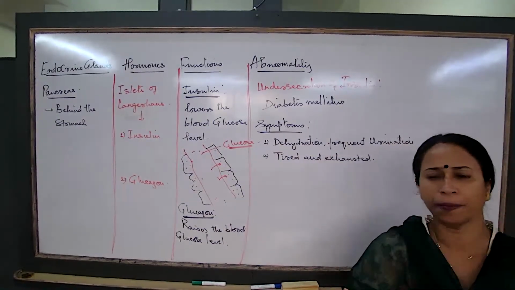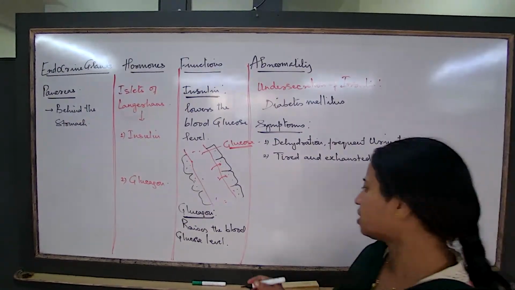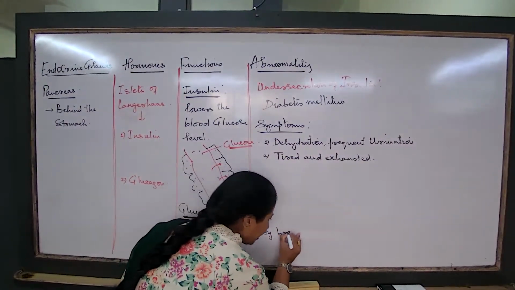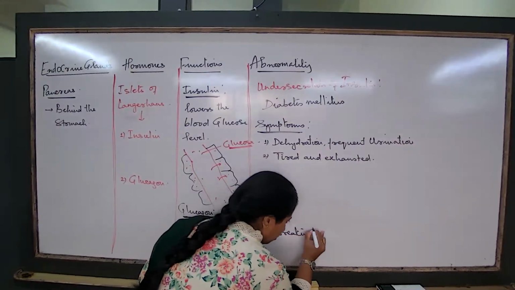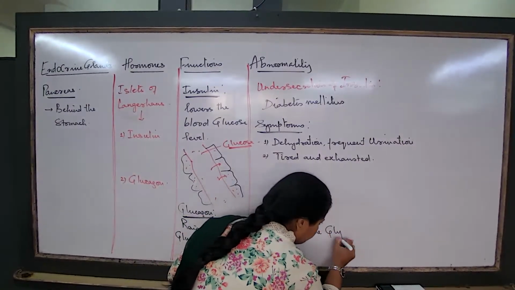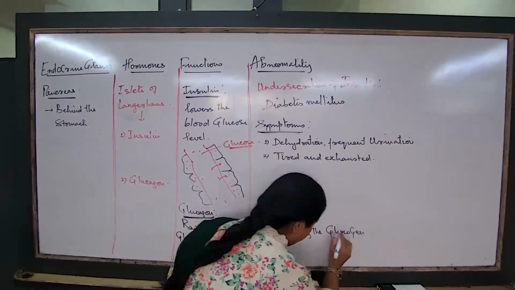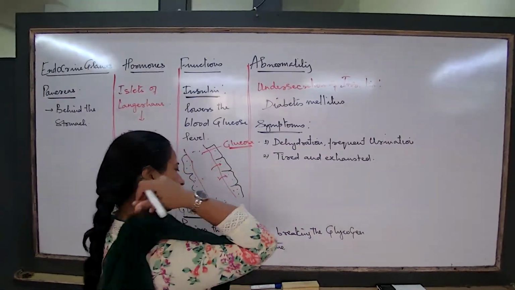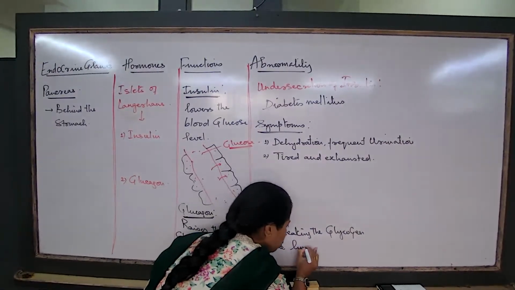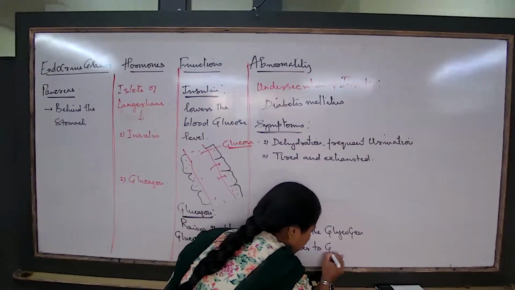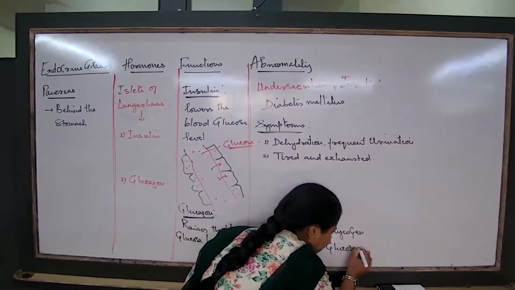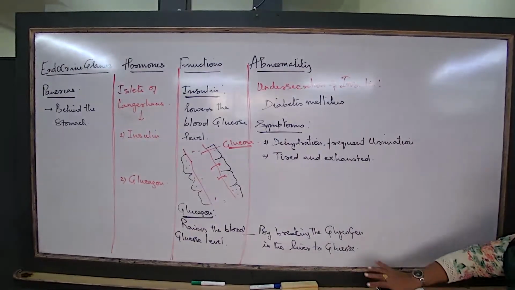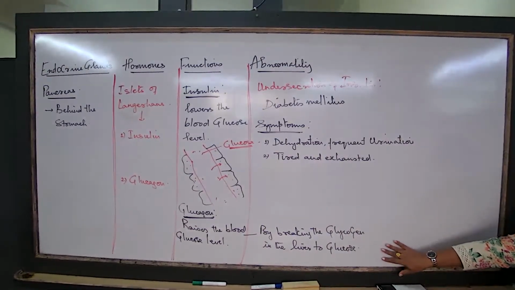By just one basic method. And what is that one basic method? By breaking down the glycogen in the liver to glucose and releasing them in the blood. So this is the method that the glucagon does.